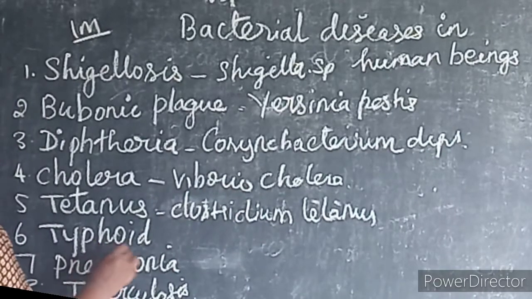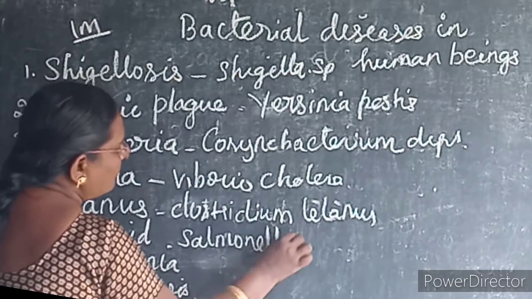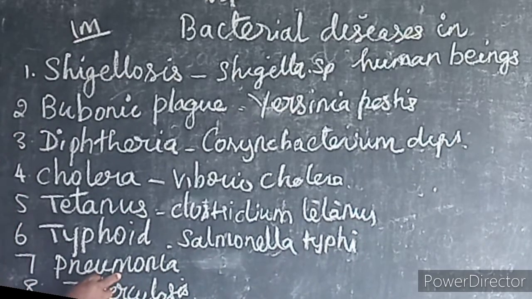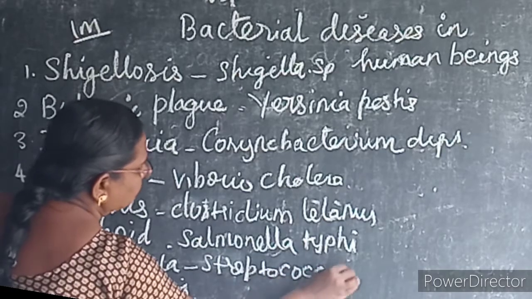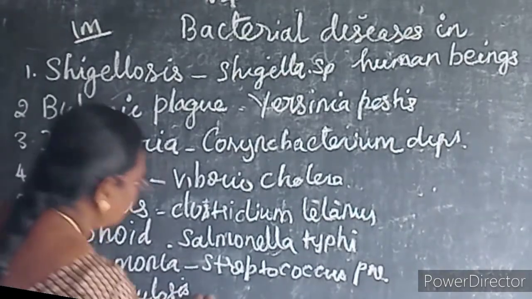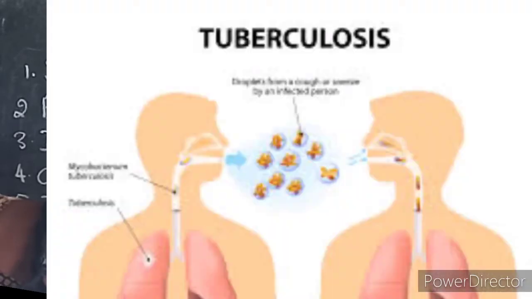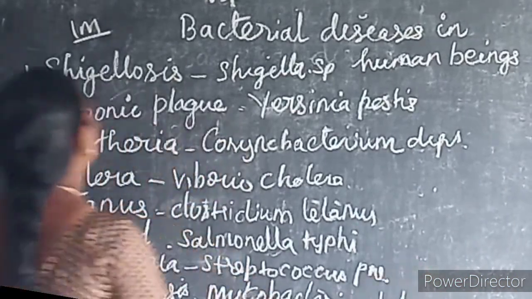Then typhoid is caused by Salmonella typhi. Pneumonia is caused by Streptococcus pneumoniae. Then tuberculosis is caused by Mycobacterium tuberculosis. It's very important for a 1-mark question.